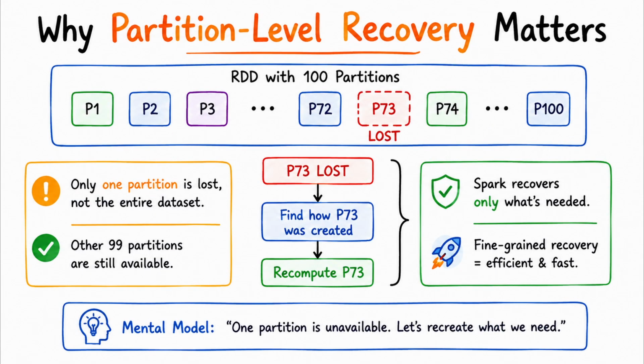Why does partition-level recovery matter? Let's make that concrete. Suppose an RDD has 100 partitions, and partition 73 becomes unavailable. Do we really want Spark to rebuild all 100 partitions? Of course not. The useful mental model is: one partition is unavailable? Let's recreate only what we need. That's one of the major benefits of dividing the data into partitions. But now we have an obvious question. How does Spark know what it needs to do to recreate partition 73? That's where lineage comes in.